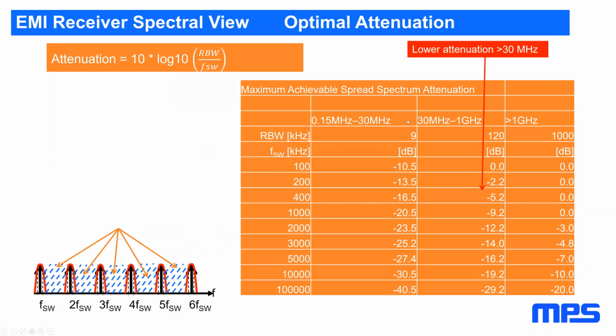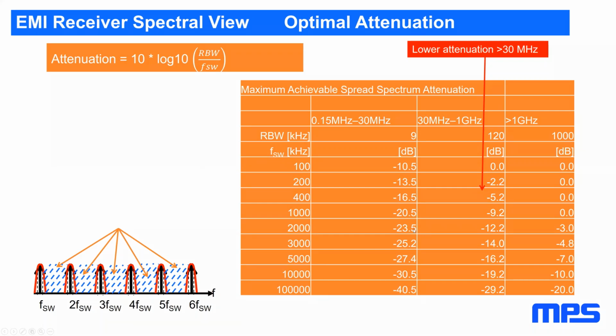So for 9 kilohertz resolution bandwidth, we can calculate that, for example, for a 400 kilohertz switcher, the maximum attenuation spread spectrum could do is 16.5 dB. For a 2 megahertz switcher, it would be 23.5 dB.